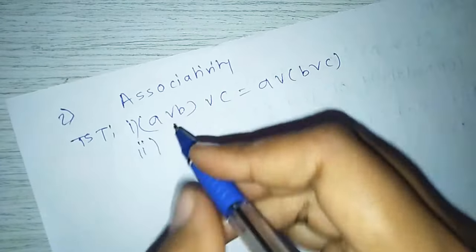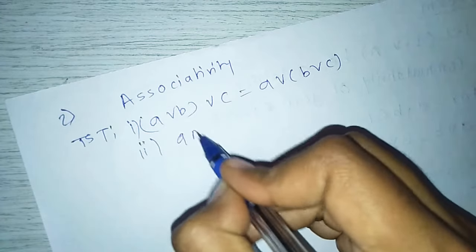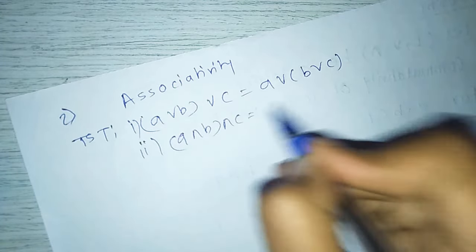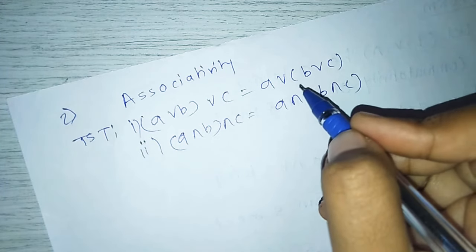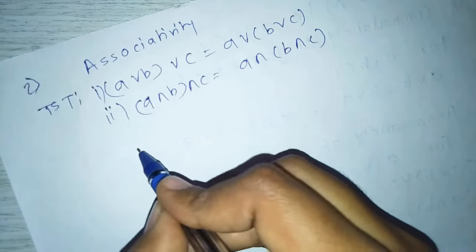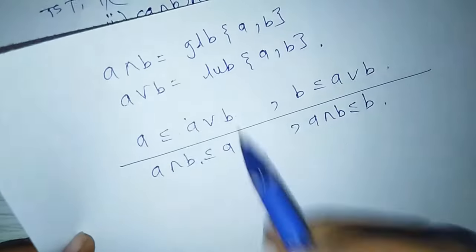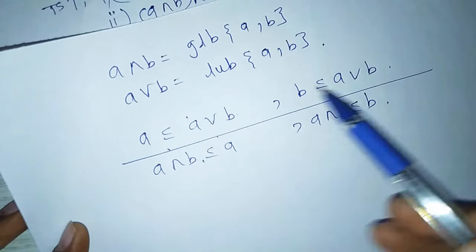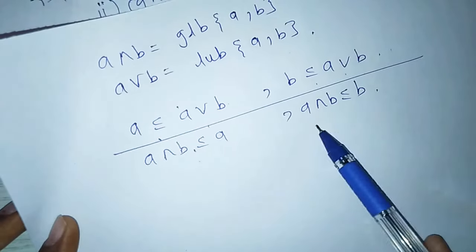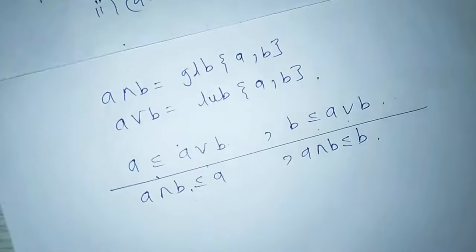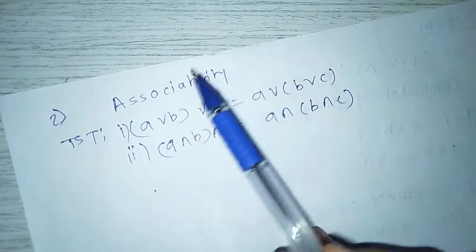Second, (A meet B) meet C equals A meet (B meet C). Here we have seen that A is less than or equal to A join B, B is less than or equal to A join B, and A meet B is less than or equal to A, and less than or equal to B. With the help of this, we will prove associativity.